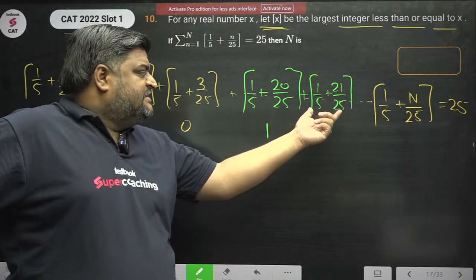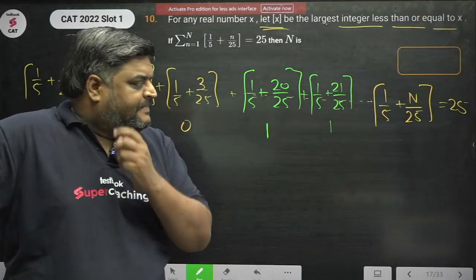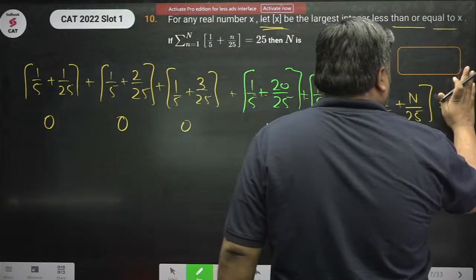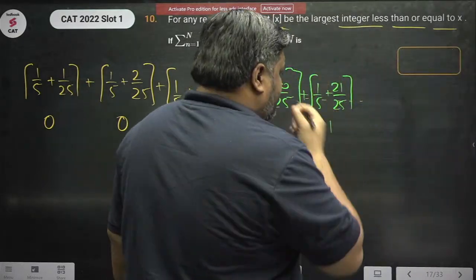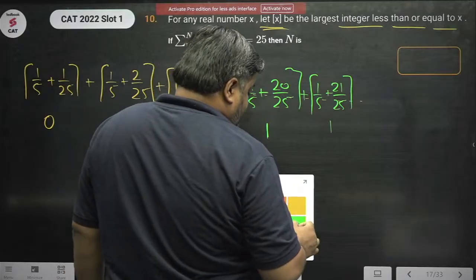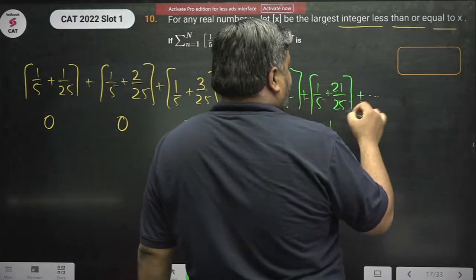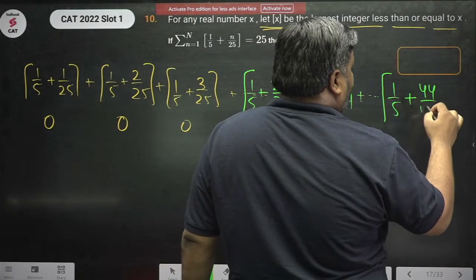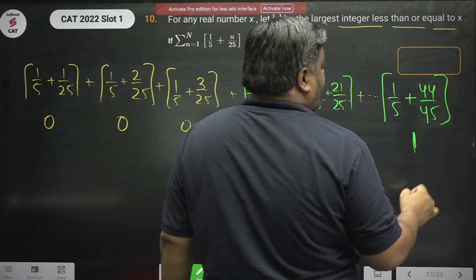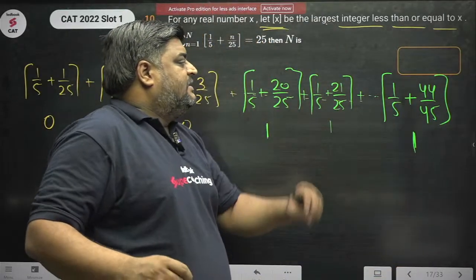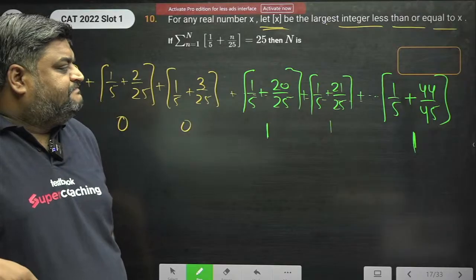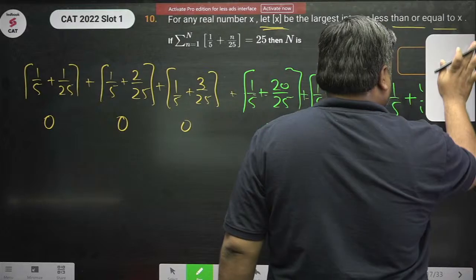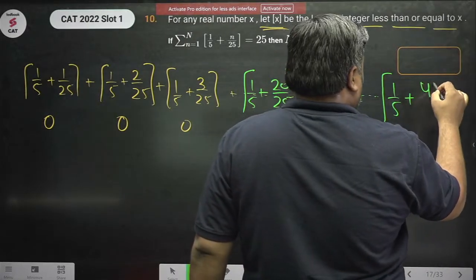And this is 1 point something, so the greatest integer would be 1. Until where? At what stage will you get 2? Until 1 by 5 plus 44 upon 25.